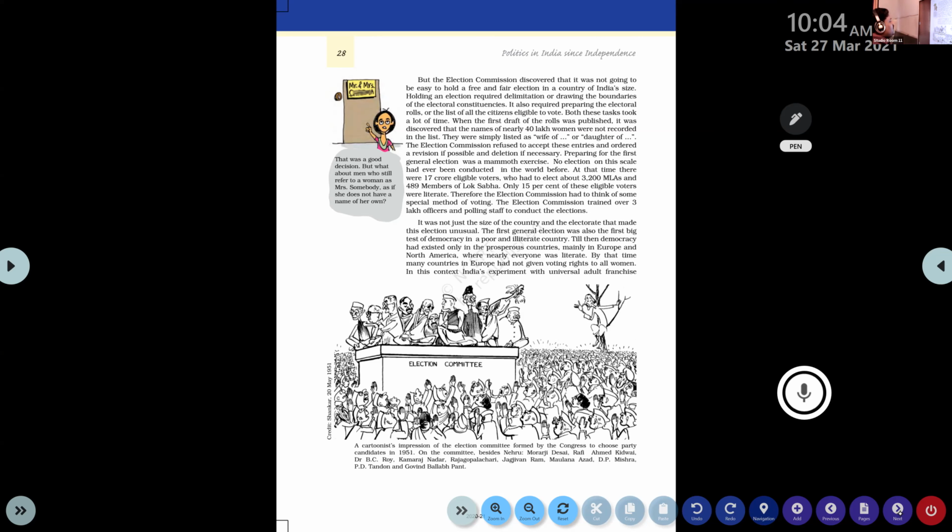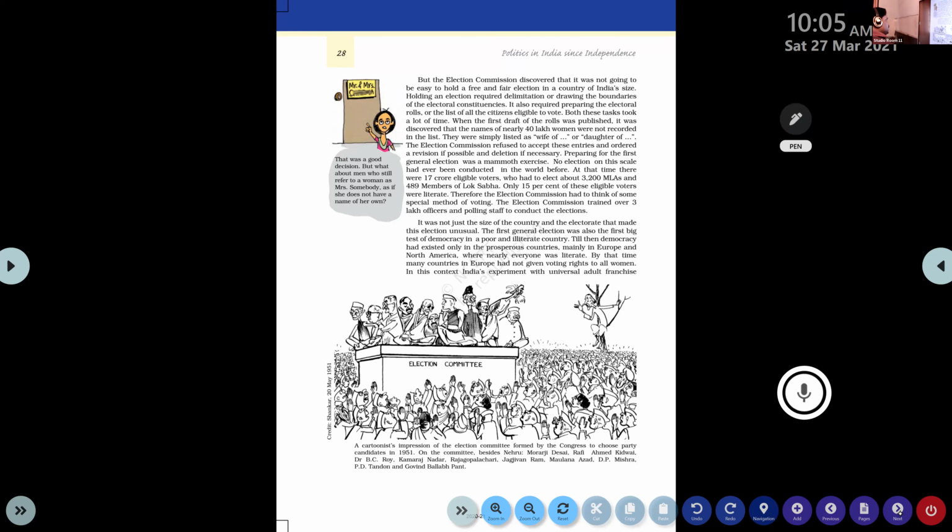The election commission trained over 3 lakh officers and polling staff to conduct the elections. If any of your parents are working in government offices, or if they are government staff, they are always going for this kind of election training. Cluster meetings will be there for them. Definitely they are going to different places as electoral officers or polling officers. Clear? It was not just the size of the country and the electorate that made this election unusual.